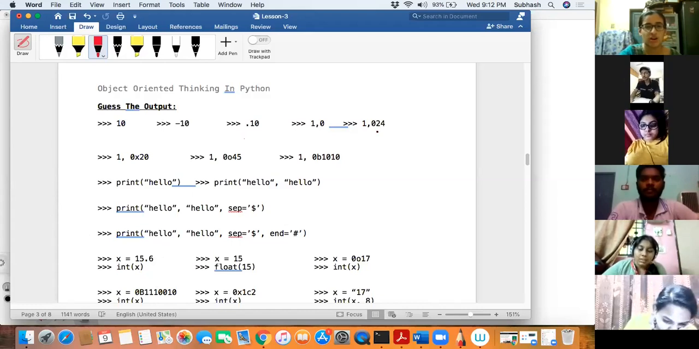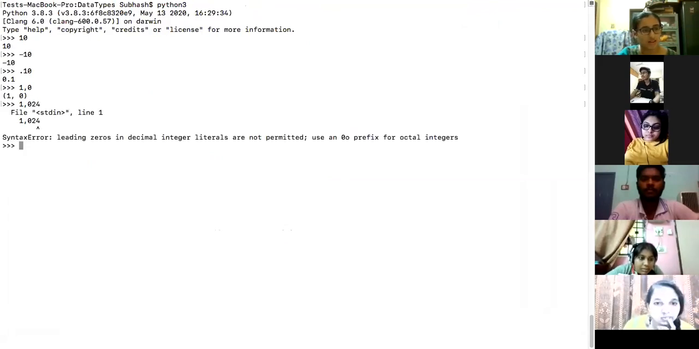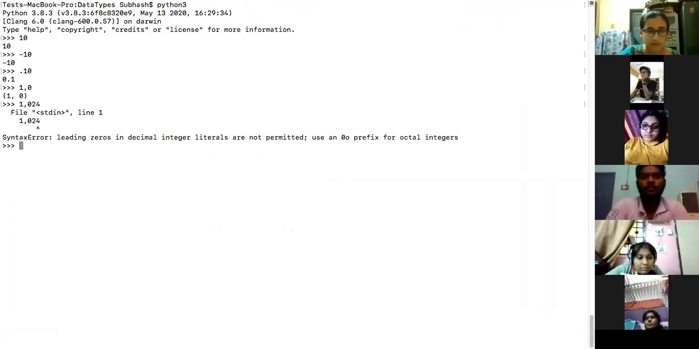24. 1 comma 24. Okay, let us check. If it is 1 comma 24, I doubt it would work. Let me check. This was the number, right? Yes. Okay, Akshata, so you get an error. What does the error say? Leading zeros in decimal integer literals are not permitted. Use an 0o. So basically it says use 0o or 0x.